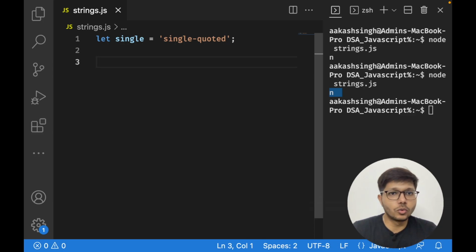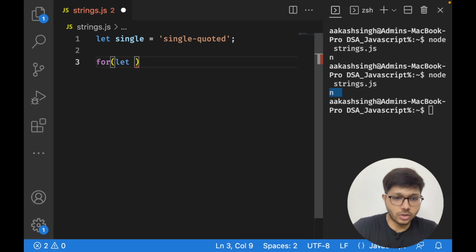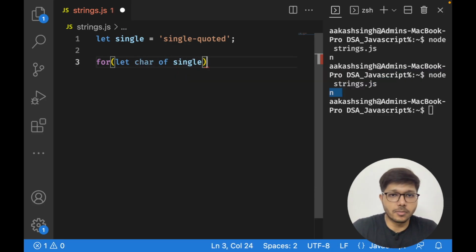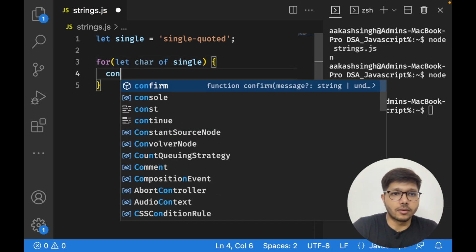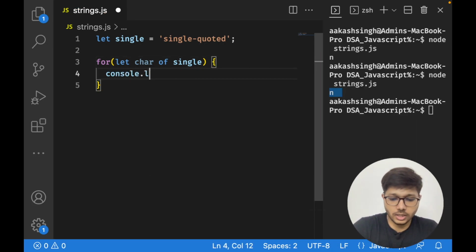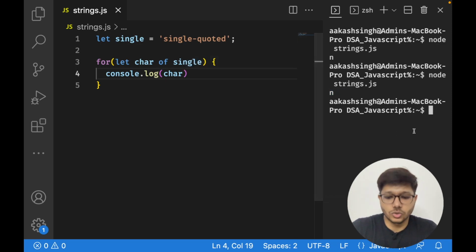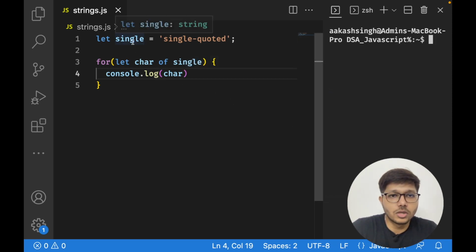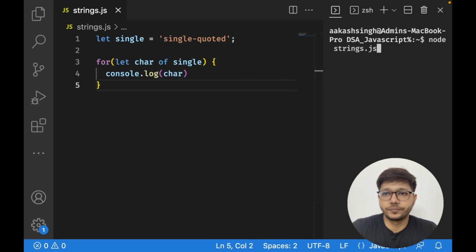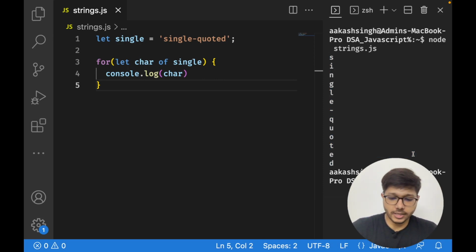Now if you want to loop over the string in JavaScript, you can write for let char of single, where single is my string variable, and I can console.log char. All right, so it is going to loop through the characters and print them. So let us run it. See, character by character, it has been printed.